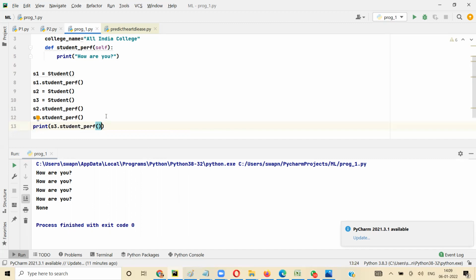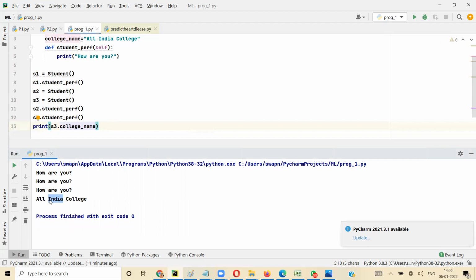Now, if I print the college name, college name is a variable, so the bracket will not come. College name will not have a bracket because it's not a function, it's a variable. So you got All India College, right?